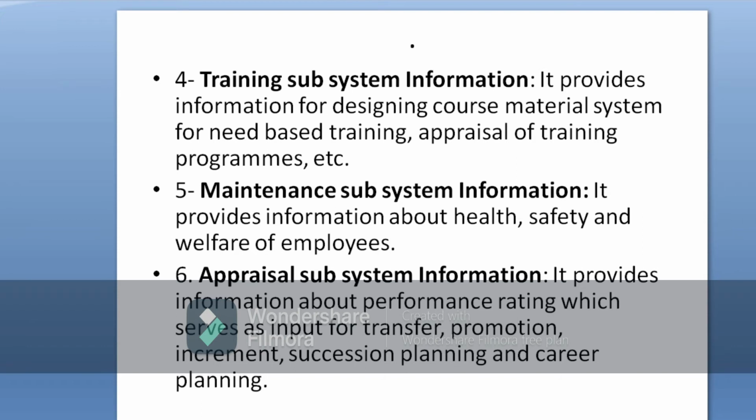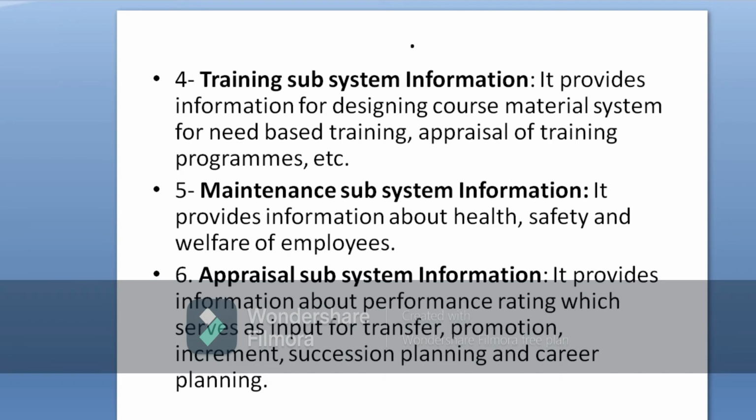By considering all these things, then only the HR manager designs a training program, right? It also maintains the data relating to the appraisal of training programs, whether the employees have got benefit, whether the employees have enhanced their skills after going through the training program. All these things are maintained over here.